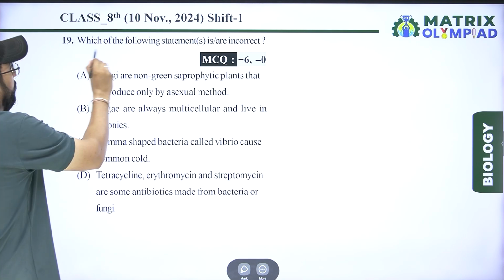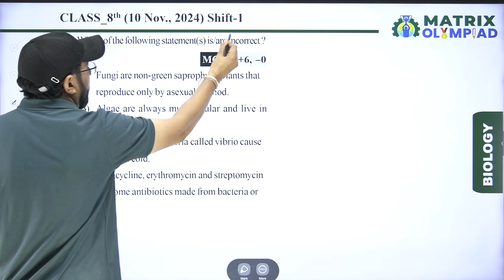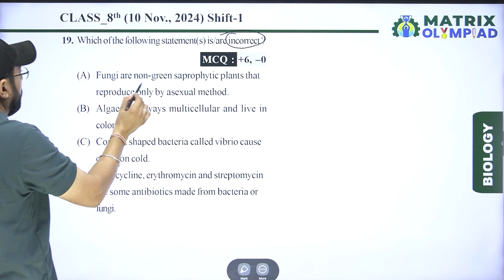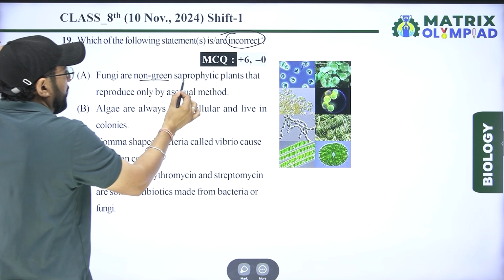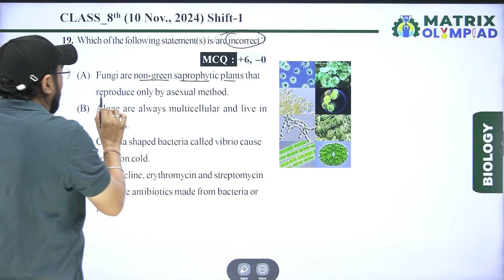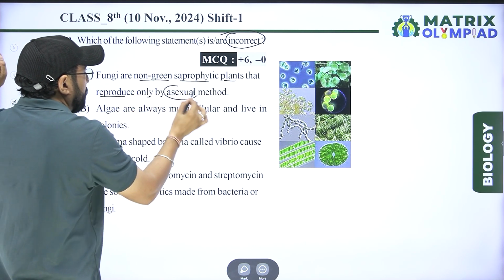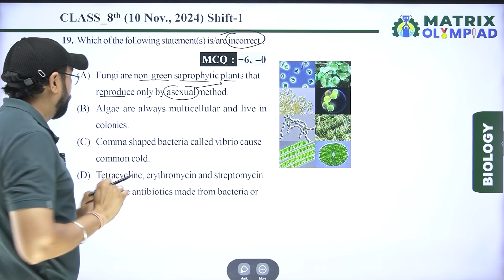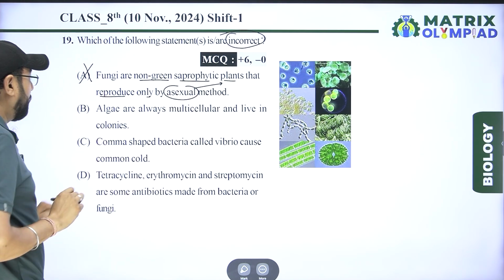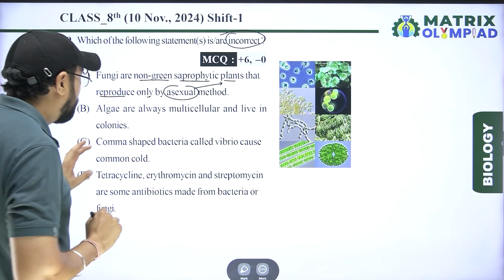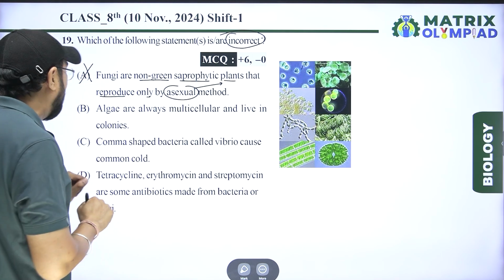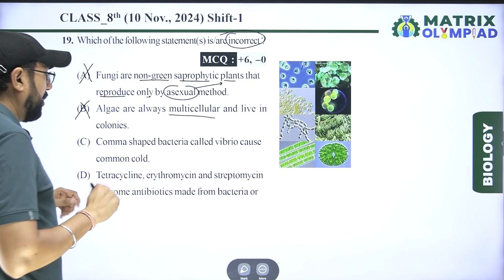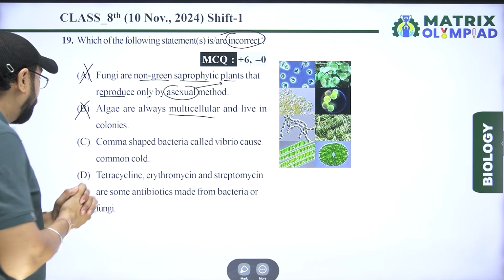Next one is, which of the following statements are incorrect? Fungi are non-green saprophytic plants that reproduce only asexually? No, they show sexual methods also. So that is wrong. Algae are always multicellular and live in colonies? No, they are unicellular and multicellular both.